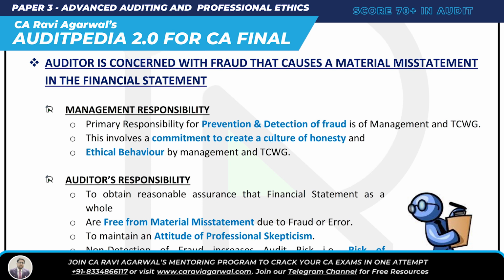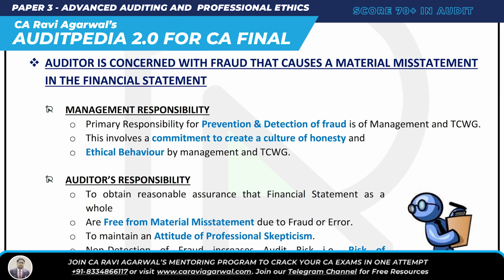Now tell me, what is the responsibility of management? Management's primary responsibility is for prevention and detection of fraud. The primary responsibility for prevention and detection of fraud is not of the auditor. It is of management and TCWG. So number one, primary responsibility for prevention and detection of fraud is of management and TCWG.